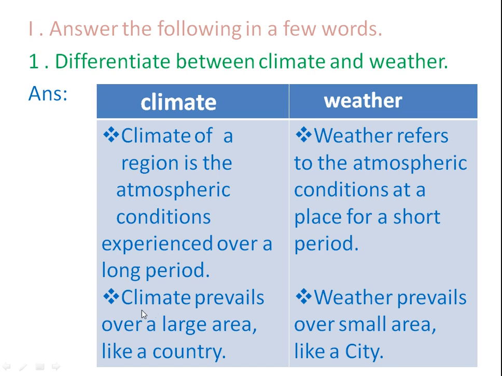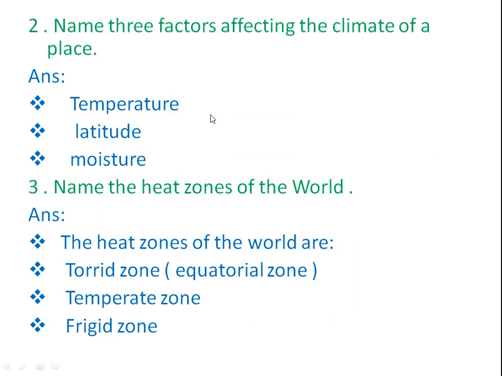See another point in climate. Climate prevails over a large area like a country. Weather prevails over a small area like a city. This is the difference between climate and weather. Second question. Name 3 factors affecting the climate of a place. What are those factors? See, temperature, latitude, moisture are 3 factors affecting the climate of a place.